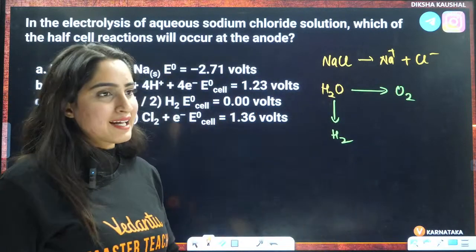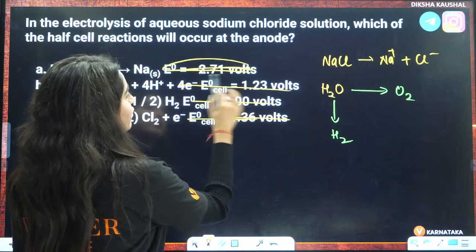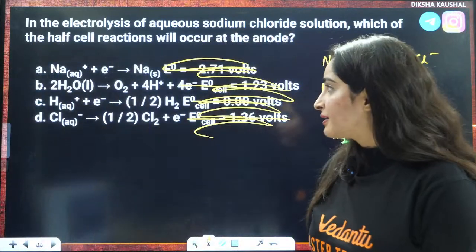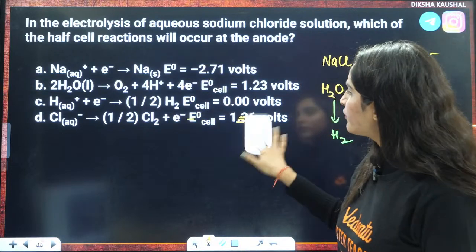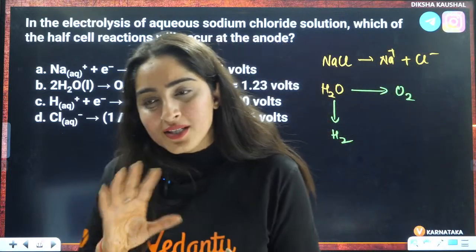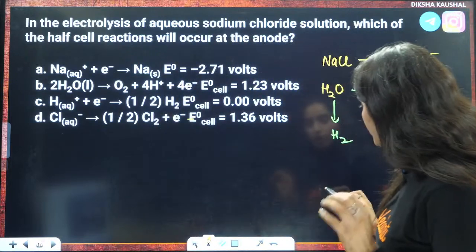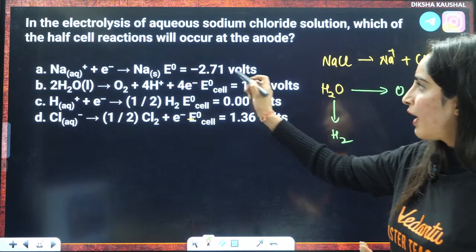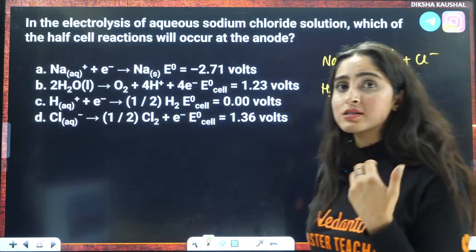The funny part is that in NEET exam, they will not give you these kinds of things. They will not give you the E0 values. They will assume that you need to know that yourself, right? That is why in NEET, we teach that in detail because you have to remember it yourself. But in KCET, they will give you the values here. Now here you just need to remember the concept, right? Concept is the main thing for you in KCET. Cramming is not the main thing, right? So in KCET, even a student who doesn't know why they have given these E0 values won't be able to understand, right? So now first, what is the problem here?